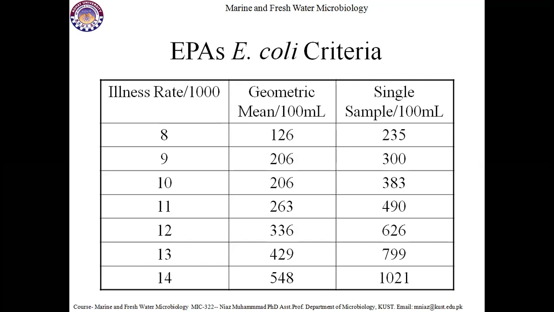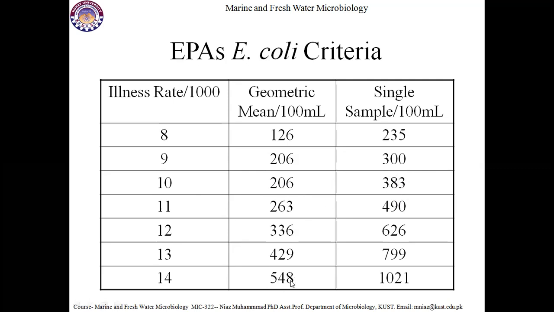So an individual sample may contain 300 microbial cells per 100 ml. Similarly, this ratio is increasing. When the geometric mean exceeds 206, maybe 10 out of 1,000 people can be ill, and every sample contains 383 microbes per 100 ml.